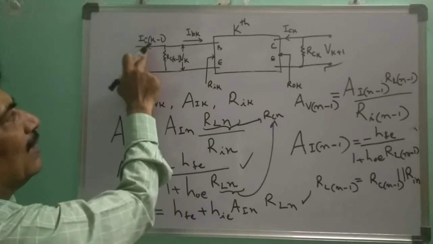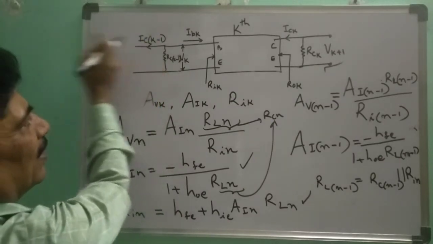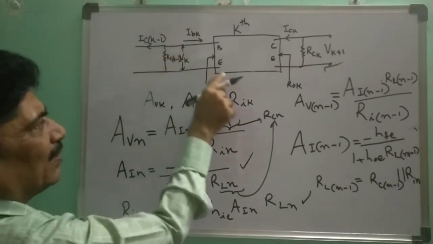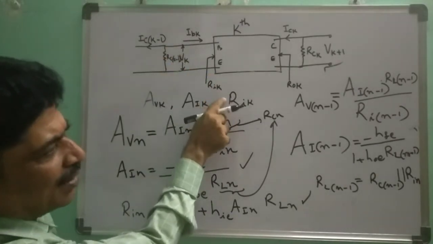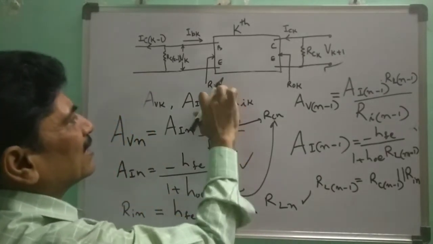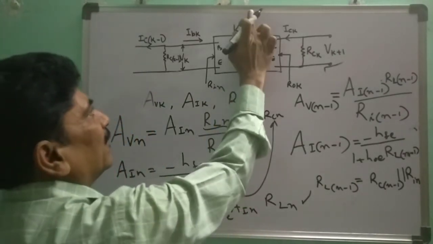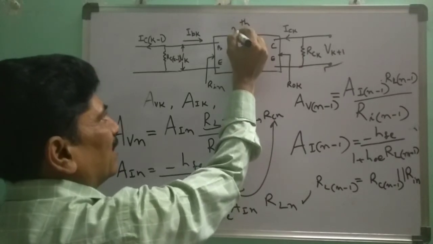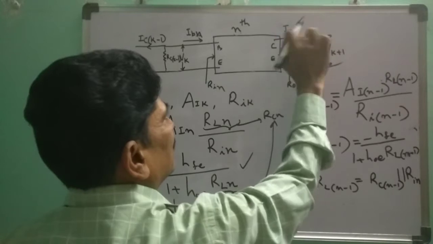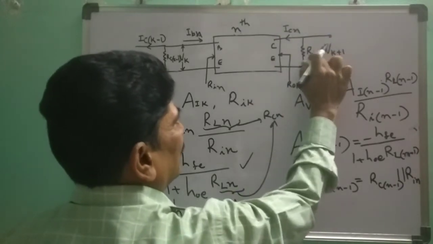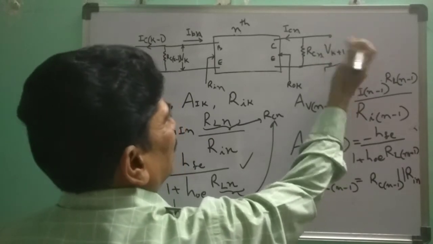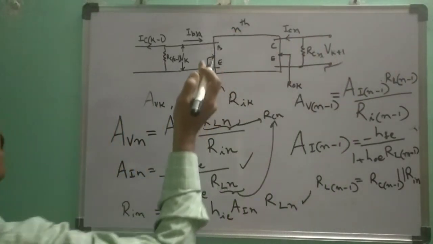So current IC n minus 1 will be flowing like this, and the load resistance here is RC n minus 1 in parallel with RIN. Okay? Or you can, for understanding, I will write in place of K, I put N here, nth stage. IB base current nth stage. This is N. Okay? There is no n plus 1th stage.